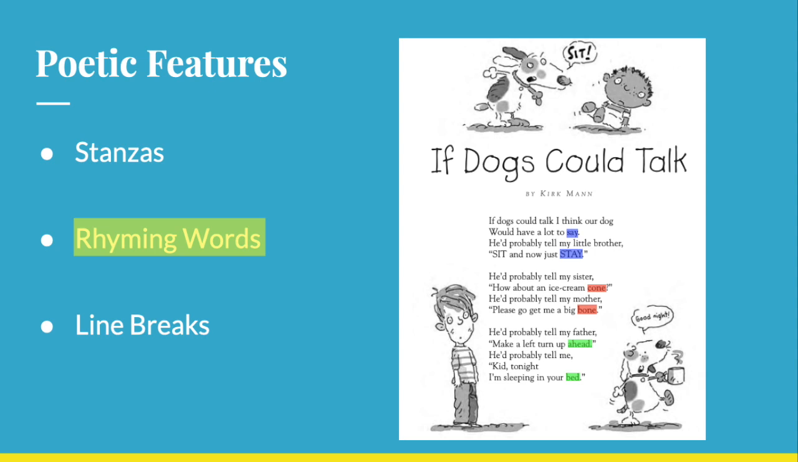Then I have the 2 words ahead and bed highlighted in green because they both have the ending sound, ed, and therefore ahead and bed are rhyming words. So far we've noticed that this poem, If Dogs Could Talk, has stanzas, and it also has rhyming words.